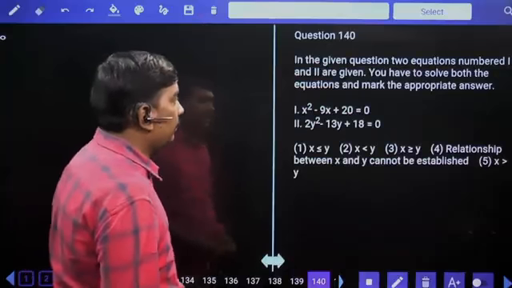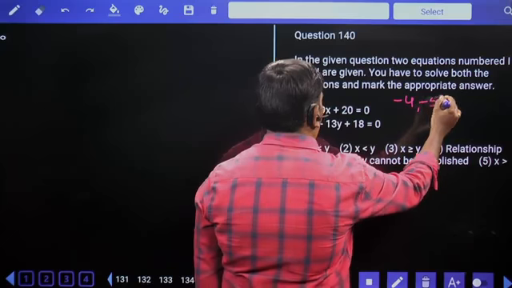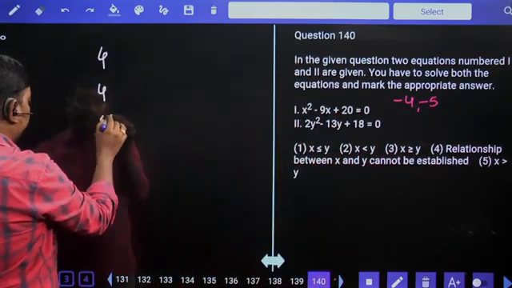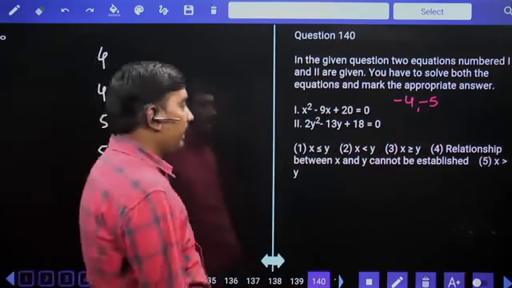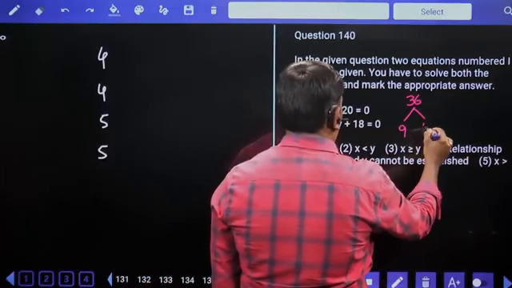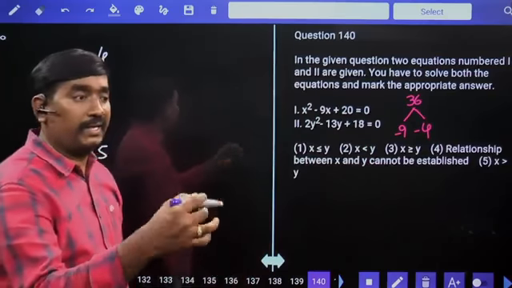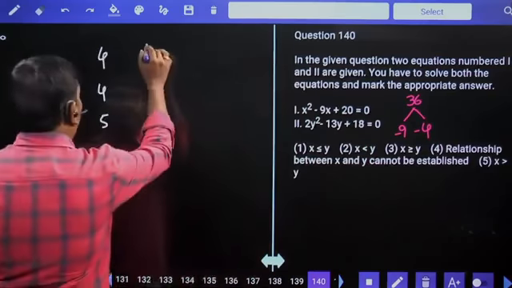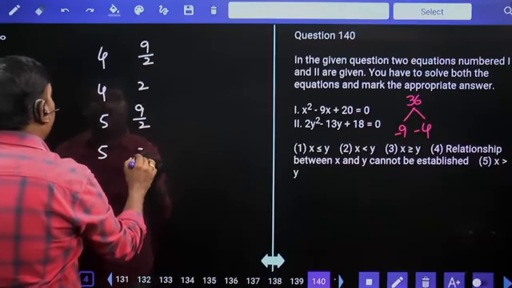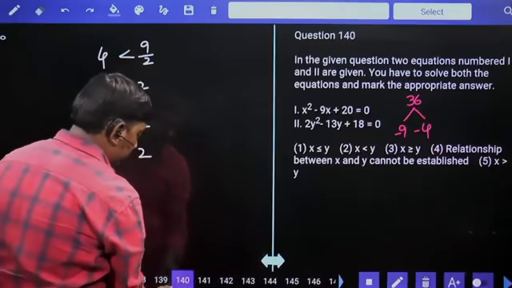Quadratic equations. 4 5s are 20. Minus 4 minus 5 will give us minus 9. Finally, plus 4 plus 5. 9 4s are 36. Minus 9 minus 4 will give us minus 13. Finally, plus 9 plus 4. 9 by 2, 4 by 2 means 2. 9 by 2 and then 2. Less than, greater than, no relation is your answer.